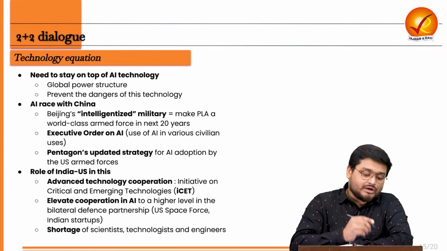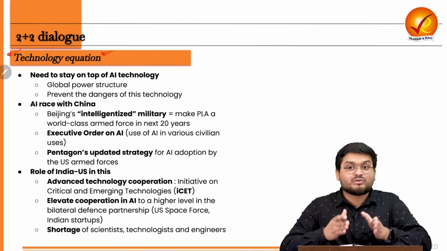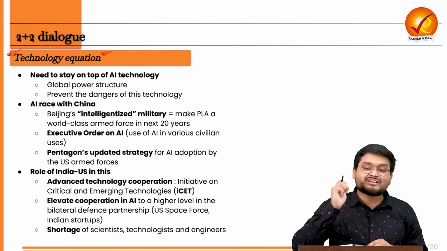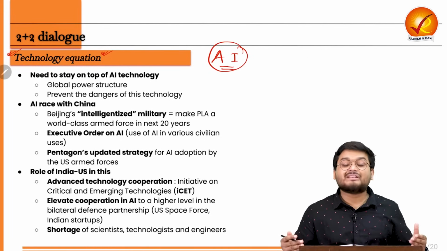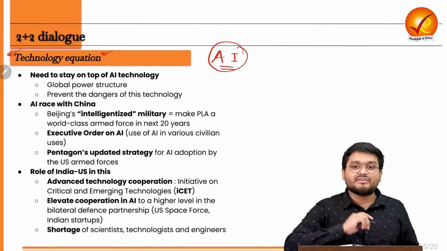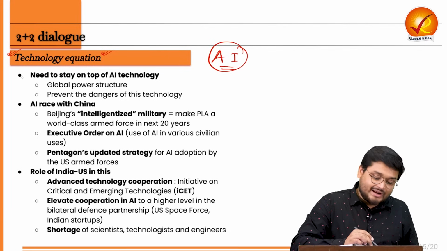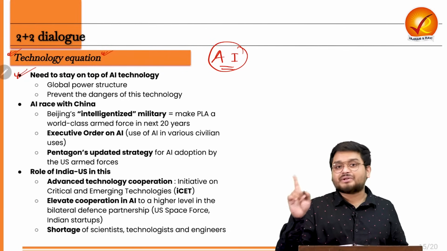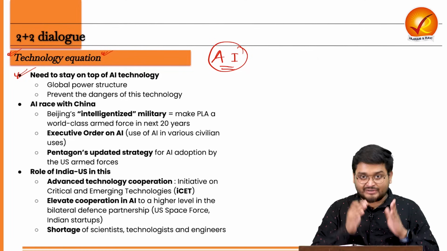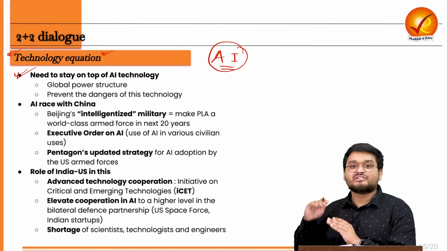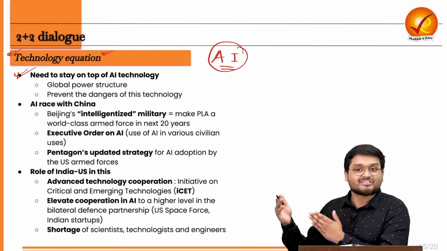Now here, the two nations are very particular about their technology equation, particularly the visit right now, because it is coming at a time when artificial intelligence is being developed at a very breakneck speed, and countries such as US, India, China, they are involved in this race. And we have to understand that any country must stay at the top of a technology, because technology of now will be shaping the technology of tomorrow, and that will be shaping the world of tomorrow and the day after and even the next coming decades.